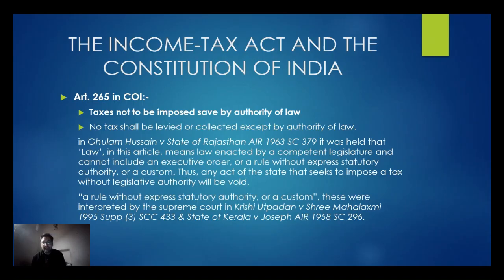In the previous case, Ghulam Hussain versus State of Rajasthan, we have written a line here: a rule without express statutory authority or a custom. These were interpreted in the Supreme Court judgment of Krishi Utpadan versus Shri Mahalakshmi, 1995.